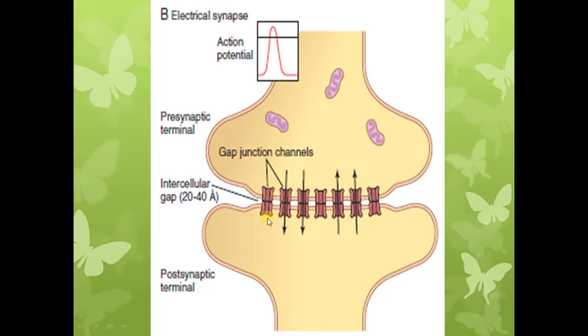These gap junctions allow the flow of ions from the cytoplasm of one neuron to the cytoplasm of the other neuron. We can see the arrows are in both directions, and these arrows show us the direction of nerve signal transmission. So the nerve signal can be transmitted from this neuron to this neuron, or in the reverse direction from the postsynaptic terminal to the presynaptic terminal. So this is an electrical synapse.